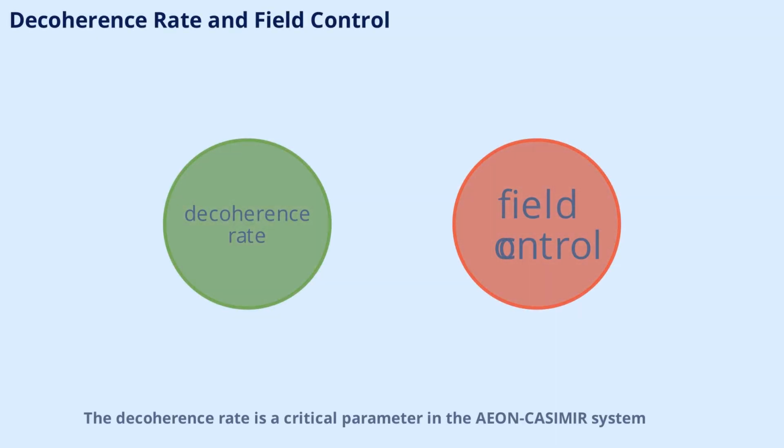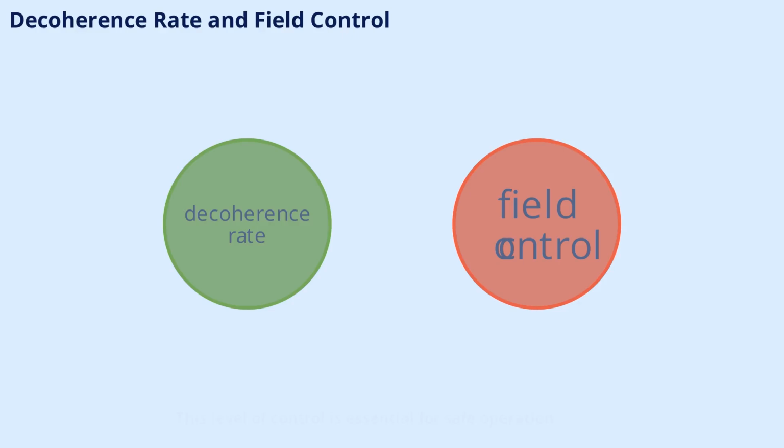The decoherence rate is a critical parameter in the AEON-CASIMIR system. By adjusting this rate, the system can control field gradients, dampen curvature spikes, and stabilize transition zones. This level of control is essential for safe operation, especially during high-stress maneuvers or emergency situations.